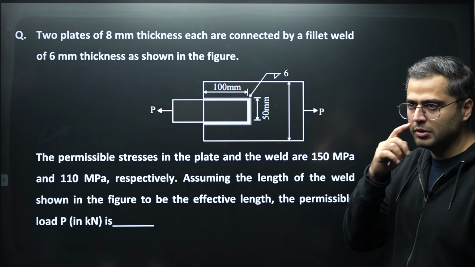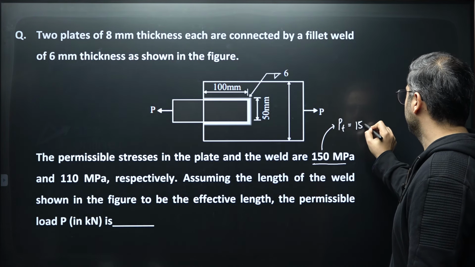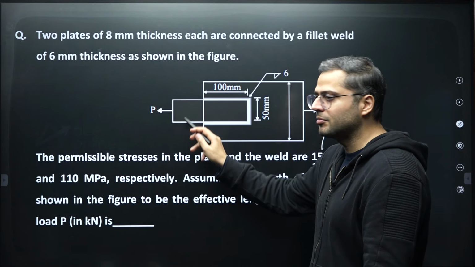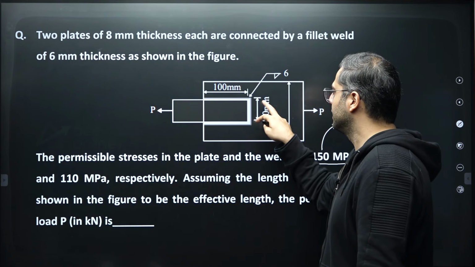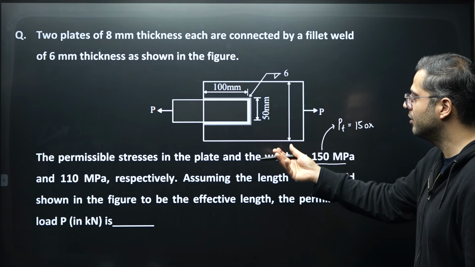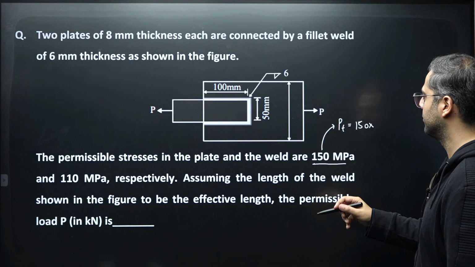So obviously I'll have to check consecutively whichever is the minimum value, that shall be your answer. So permissible stress in the plate is 150, right? So 150 multiplied by the area of the plate. Which plate will you consider? The smaller width plate, because obviously the width is less. It will be able to carry a lesser value of load. So the strength will be calculated with respect to the lesser value of plate width.